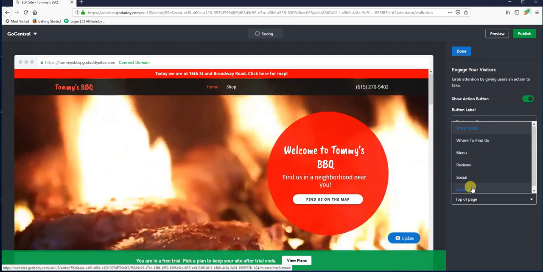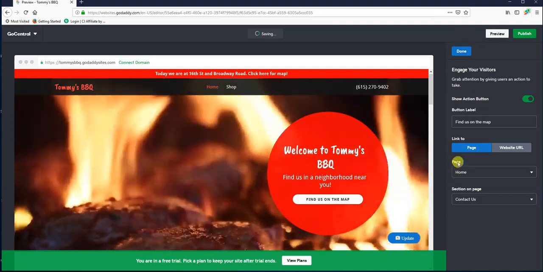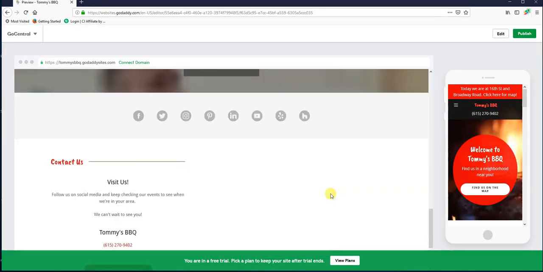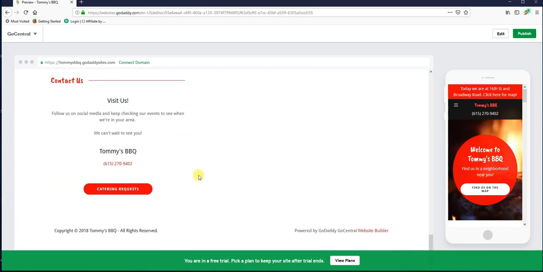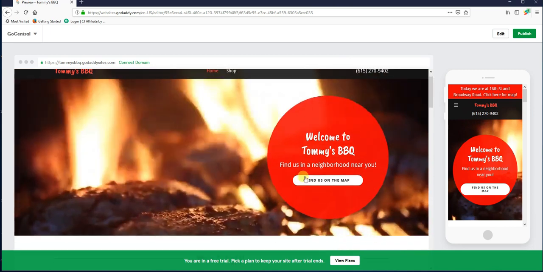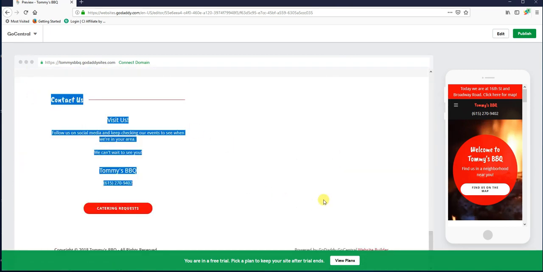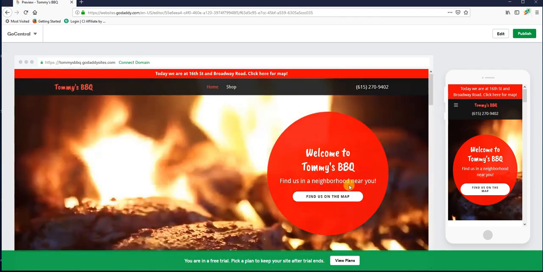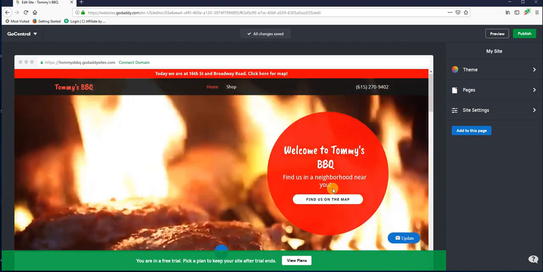So say I wanted that to link to the contact us section. If I did that, and we'll just hit preview real quick so we can see, but if I did that, it would scroll right down to the contact us section. It didn't really do it, did it? Boom, contact us. In this case, I don't need it for that.